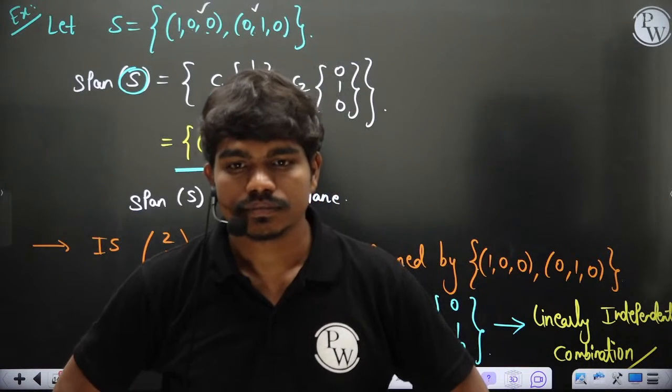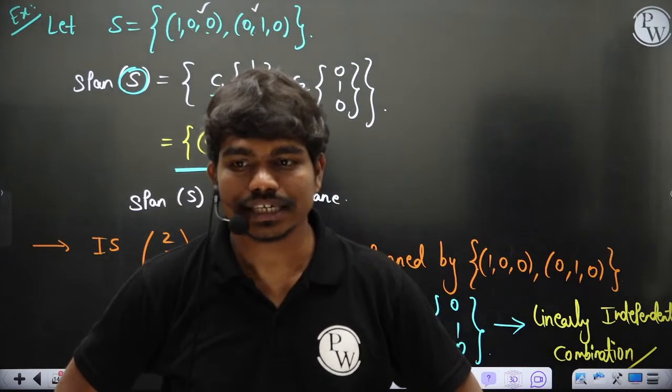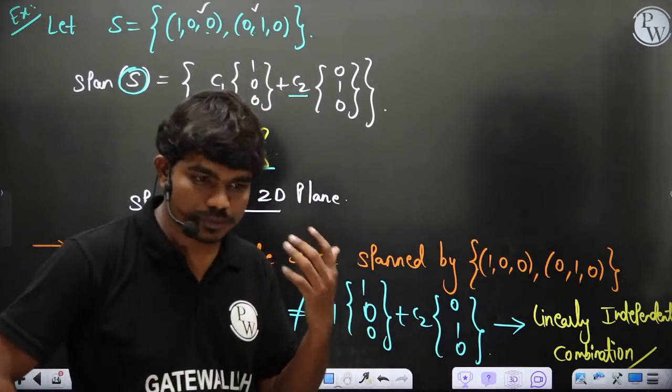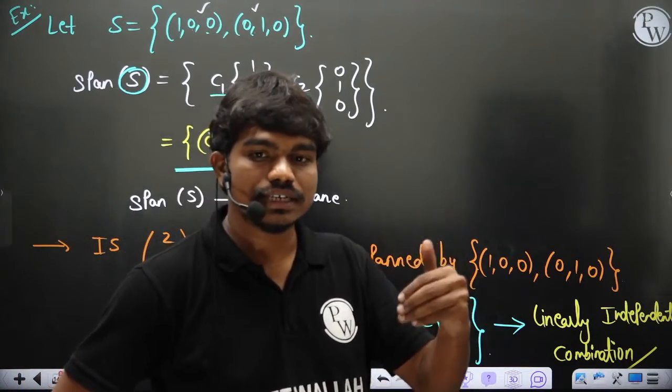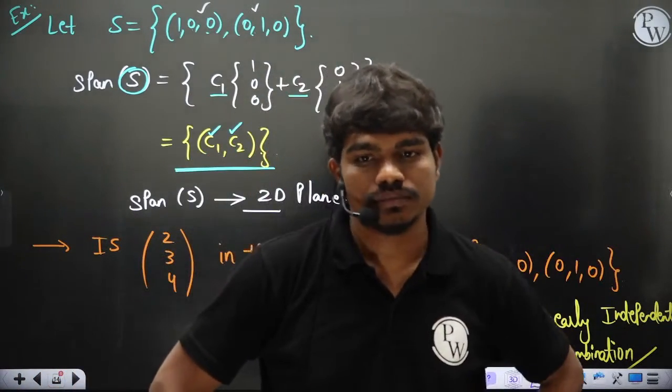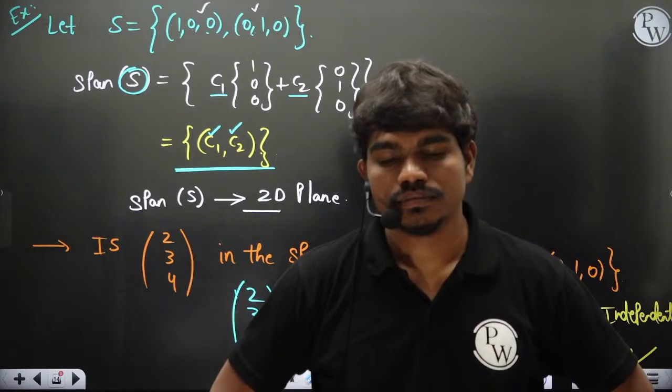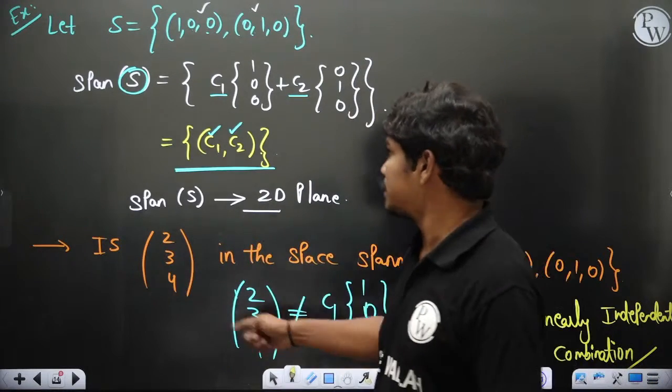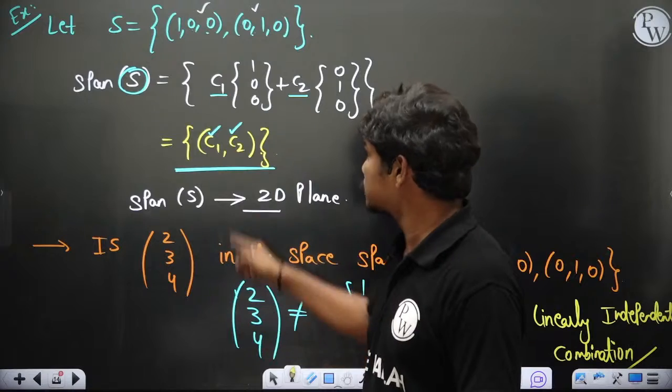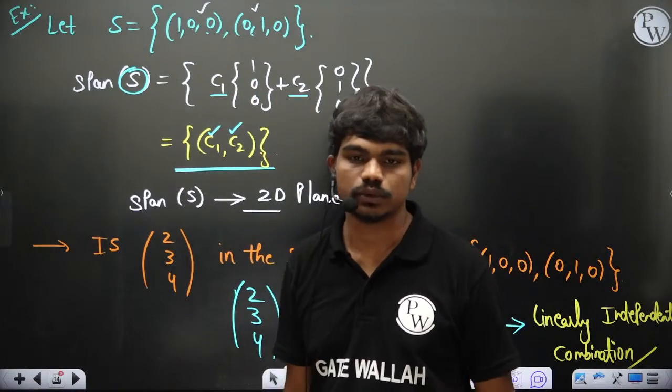Is this clear to all of you? Did you all understand the definition of span and how to check whether a vector is within a vector space or not? Ultimately, if this is not in the span of S, that means this vector is not within this vector space. That's it, right?